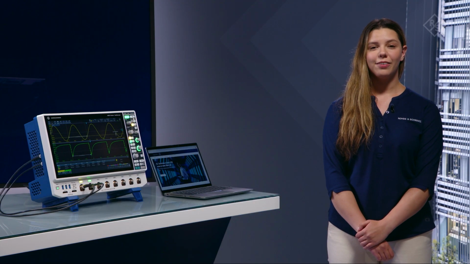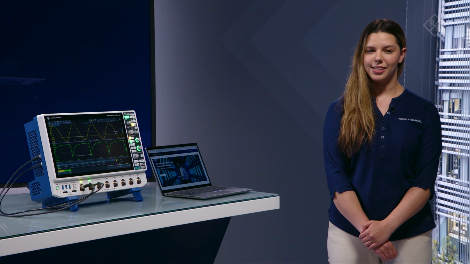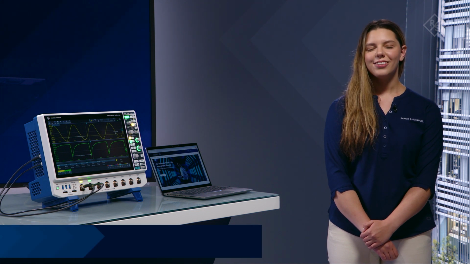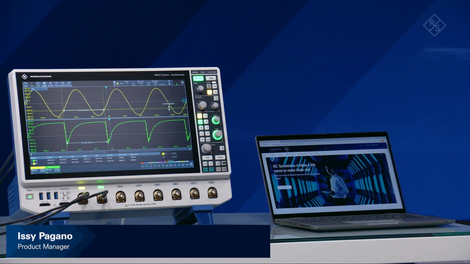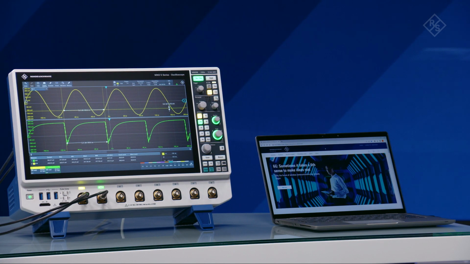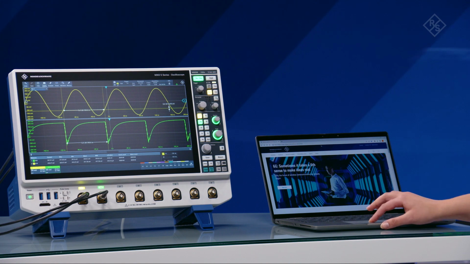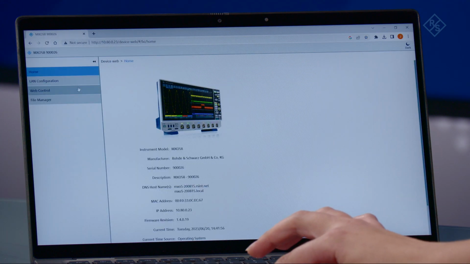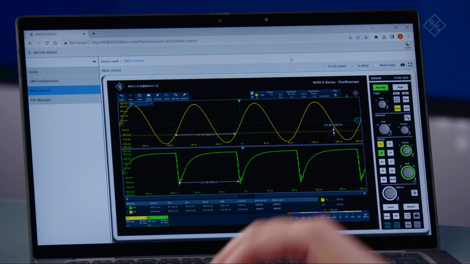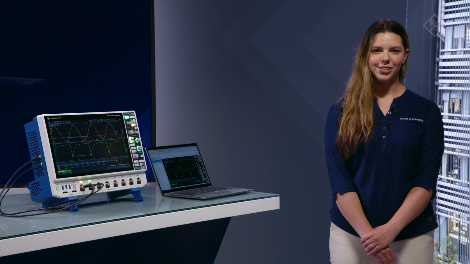Are you frequently working remotely, but still needing to access test equipment? The MXO series oscilloscope makes this easy. Let's take a look. Simply open the web browser and type in the IP address. Now we have remote access to the instrument, allowing us to see and control it.